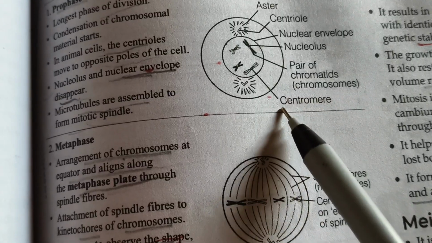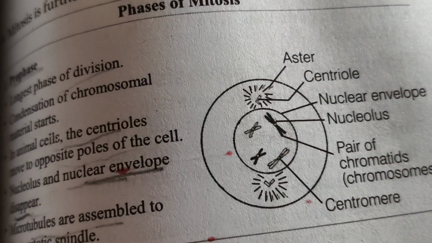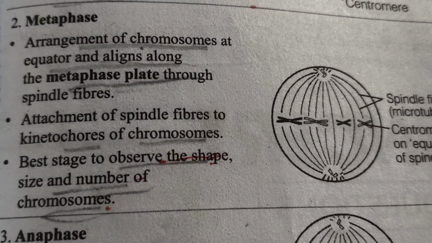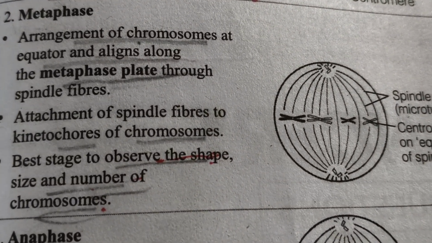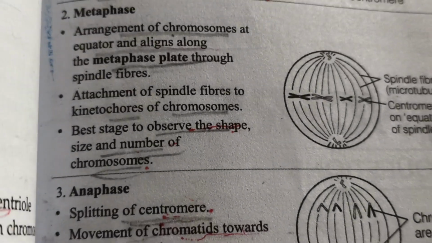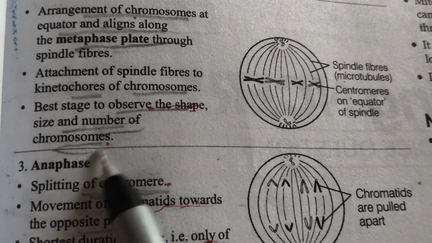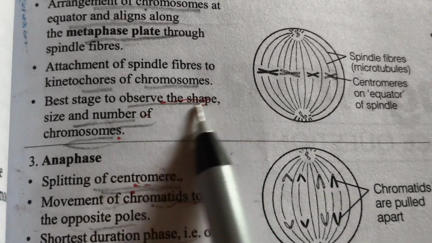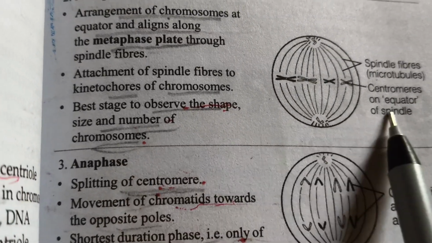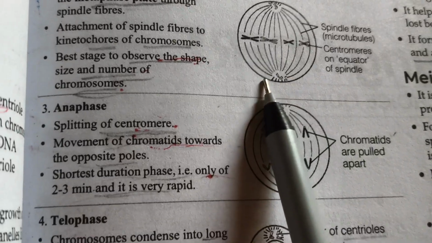Metaphase: arrangement of chromosomes at the equator, aligned along the metaphase plate through spindle fibers. Spindle fibers attach to the kinetochores of the chromosomes. This is the stage at which the shape, size and number of chromosomes are best observed. Spindle fibers are microtubules, and the centromeres lie at the equator of the spindle.